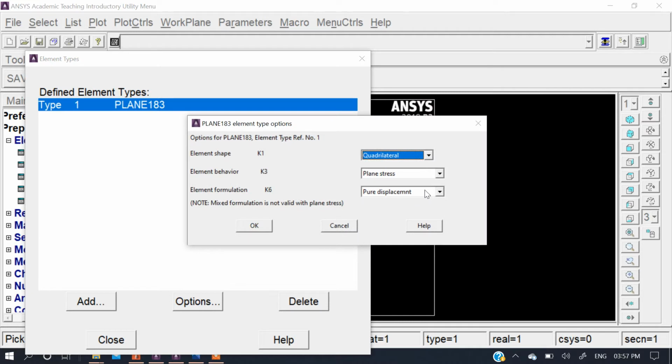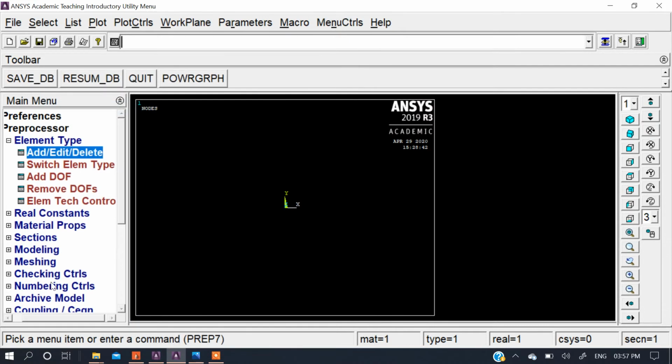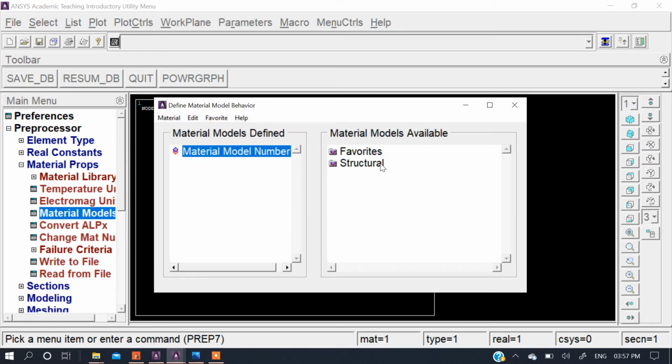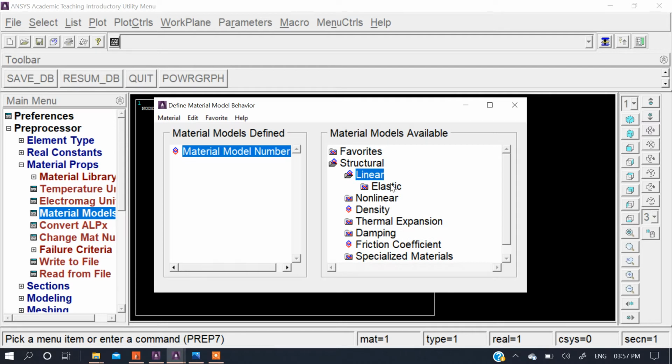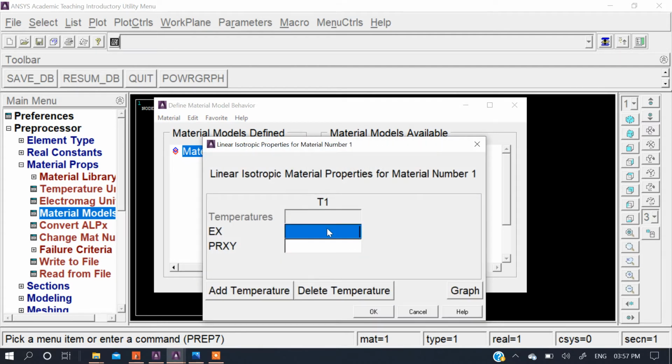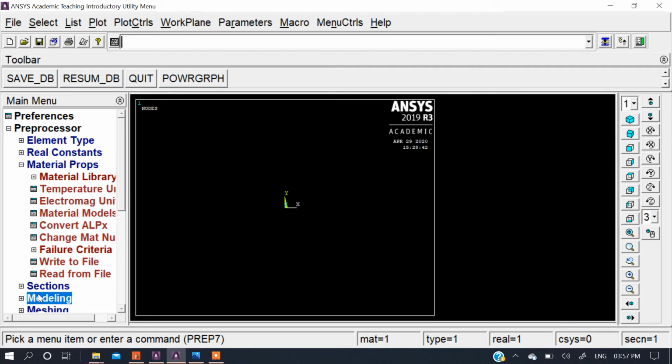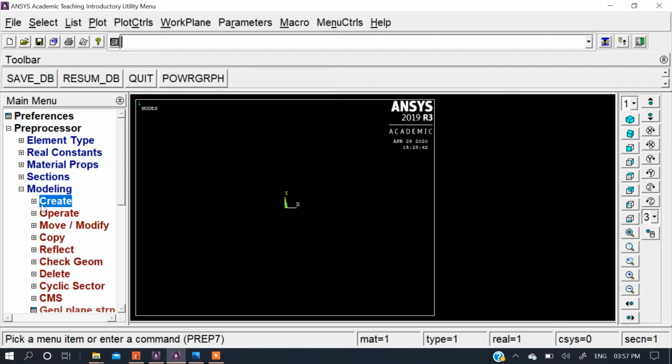In this we have to select the element behavior, that is plane strain. Select OK, close it, then go to material properties, and you have to define the properties of our material, that is modulus of elasticity. In isotropic, given is 2.1 into 10 raised to 7, so 2.1E7, and 0.3 is the Poisson's ratio as given in the problem.